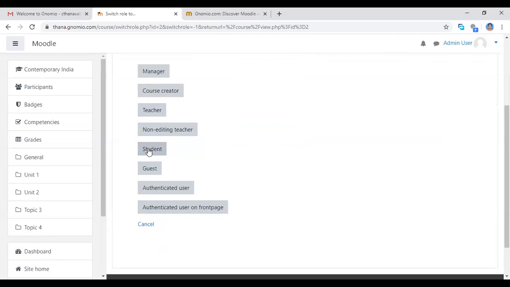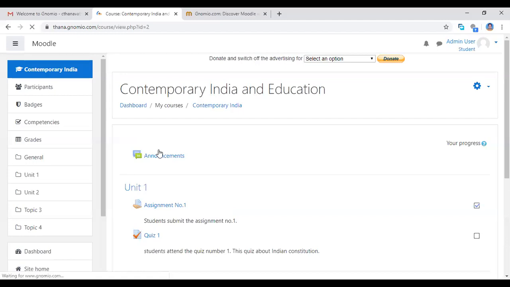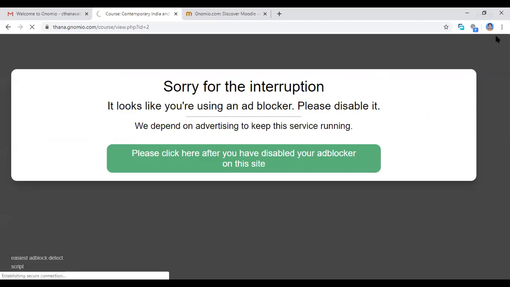To have the student role, you click student or teacher or guest, whichever role you want to participate in, the one you are acting as, then click. I'm going to student. As a student also, now I want to see here admin, user and student. These three roles, now I'm playing these three roles.